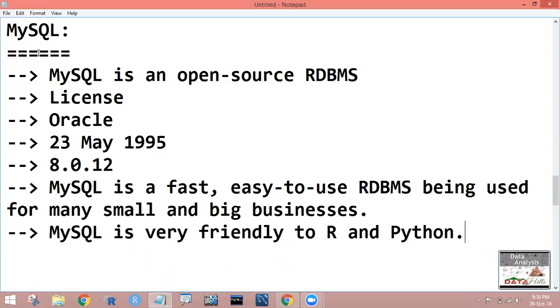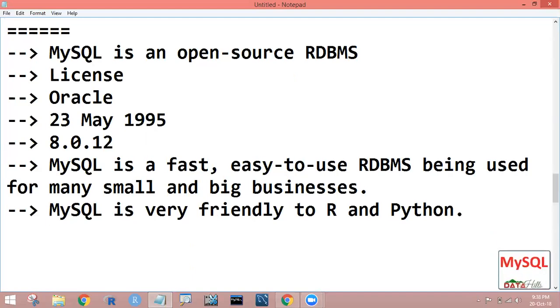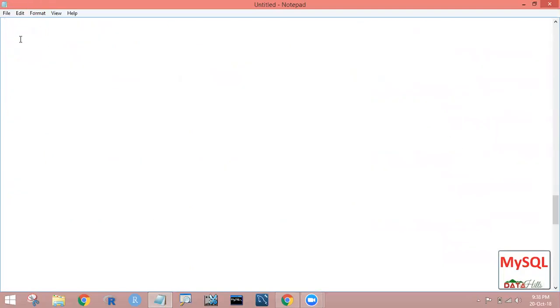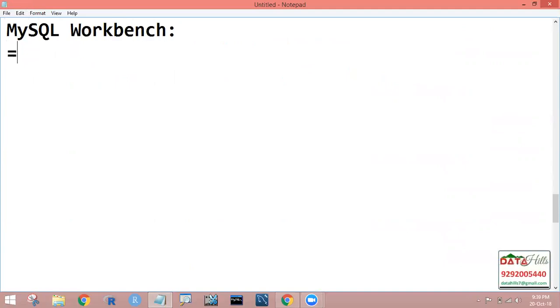If you want any graphical support, then we have to install an IDE, an integrated development environment, which makes it easy to use. For that, we install a software called MySQL Workbench, the integrated development environment for MySQL.